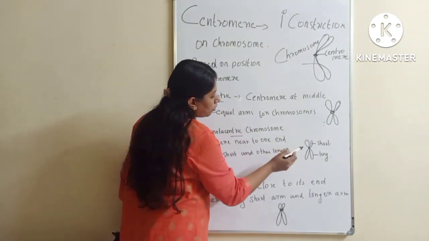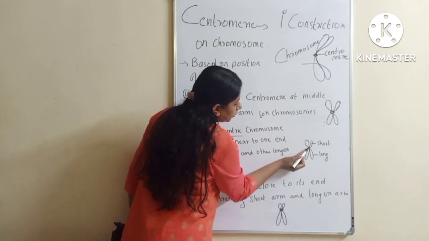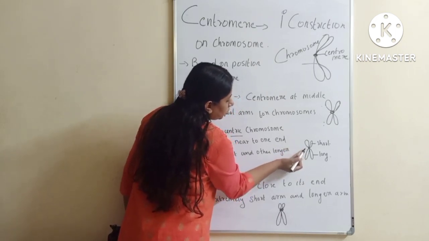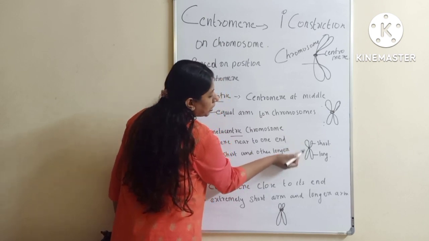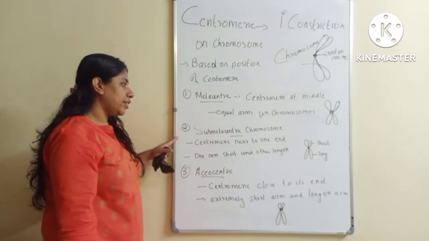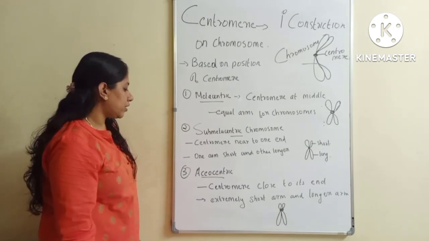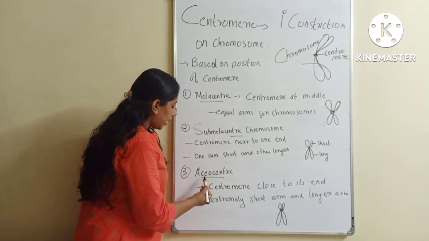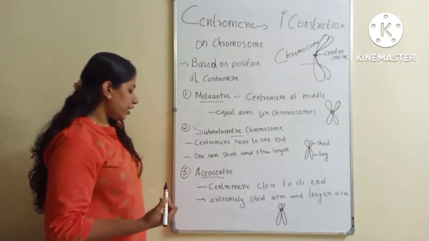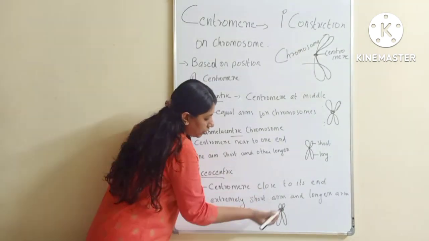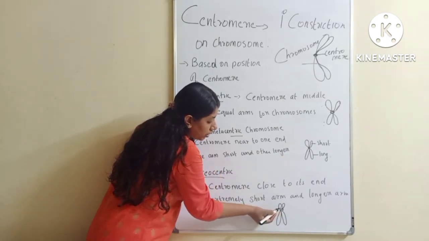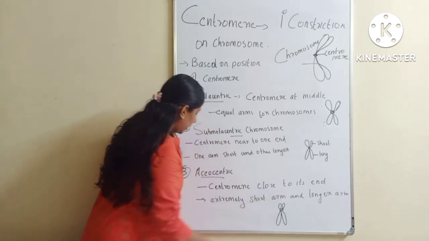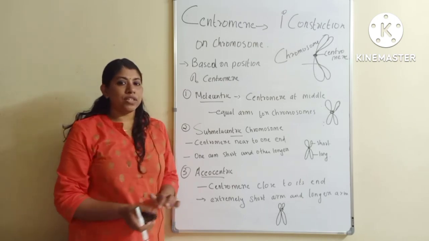In submetacentric chromosome, the position of the centromere is near to one end, so you can see that one arm of the chromosome is short and the other arm is longer, and that kind of chromosome is called submetacentric chromosome. The third one is acrocentric chromosome. In this kind of chromosome, you have to note the difference very clearly. The centromere is much closer towards the end, so this particular arm is extremely short and this is very long. Such chromosomes are called acrocentric chromosome.